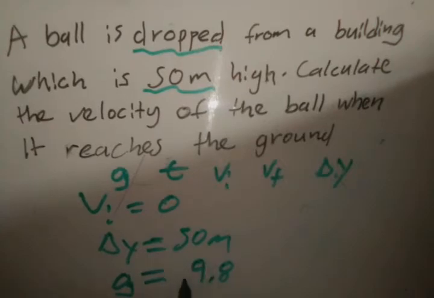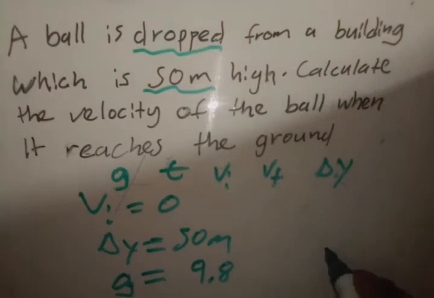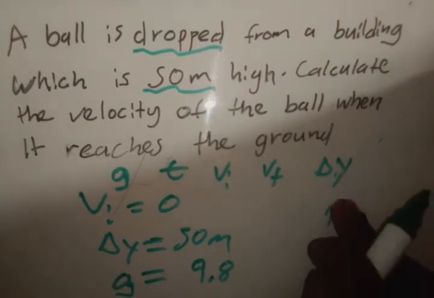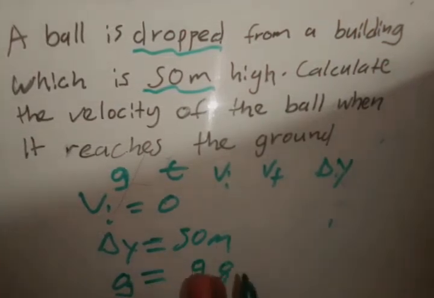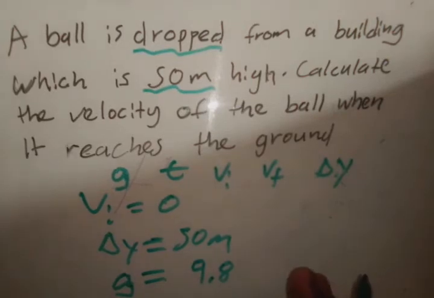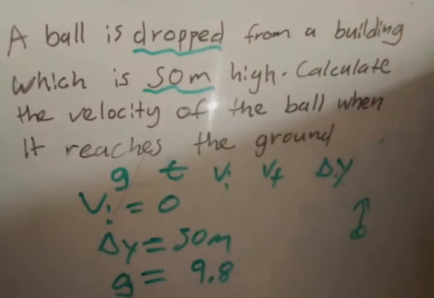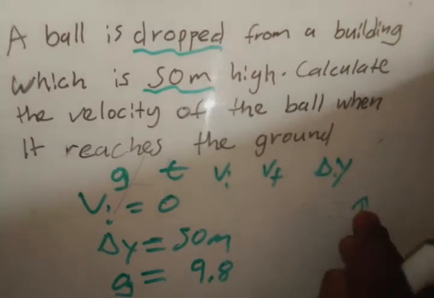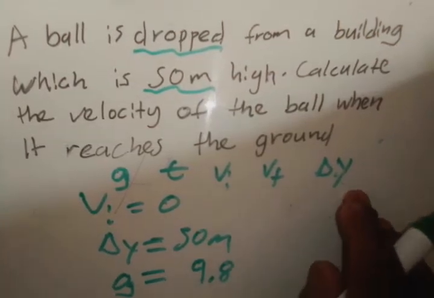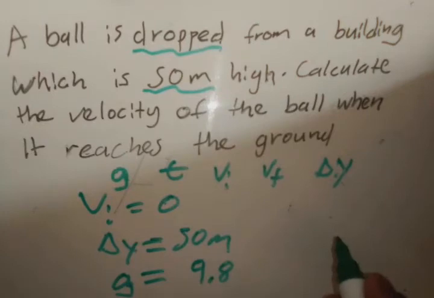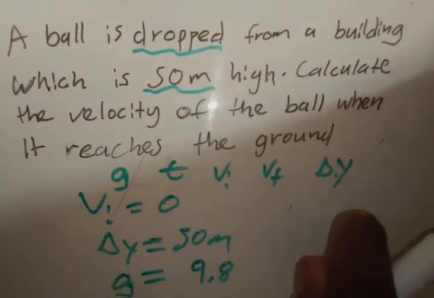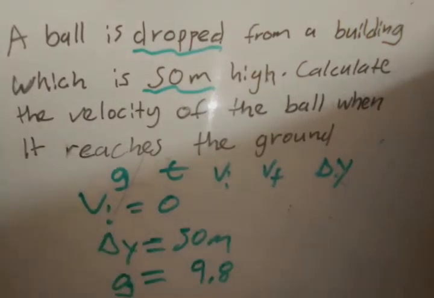My acceleration will be positive, because acceleration is always downwards. Even if something were to be thrown upwards, it will start slowing down because it's accelerating downwards actually. When something is accelerating backwards, it slows down. So if we choose upwards as positive, acceleration will be negative because it's downwards. Whenever acceleration is in the opposite direction of motion, say something is moving to the right and acceleration is to the left, that thing will slow down.